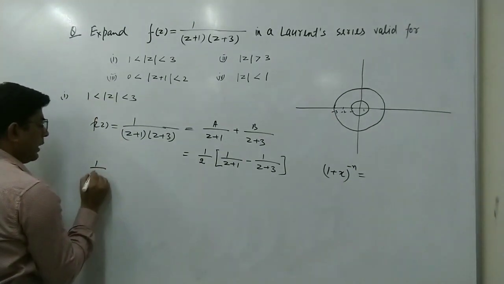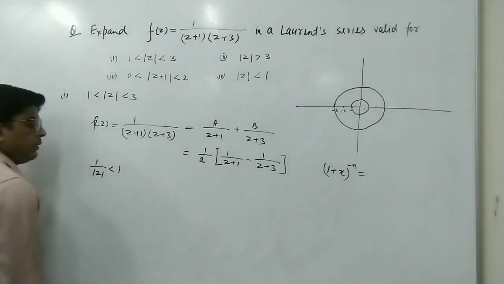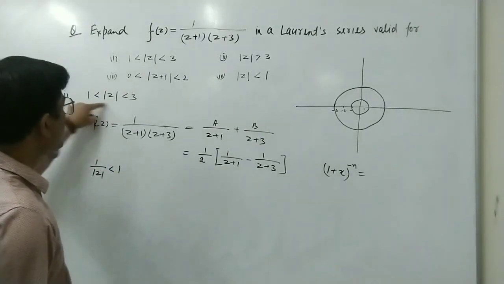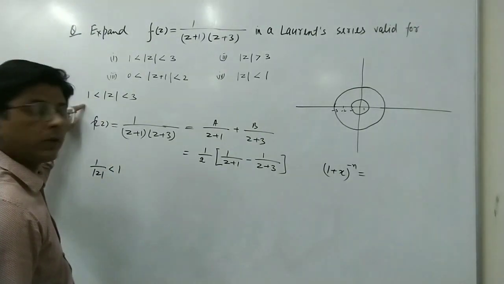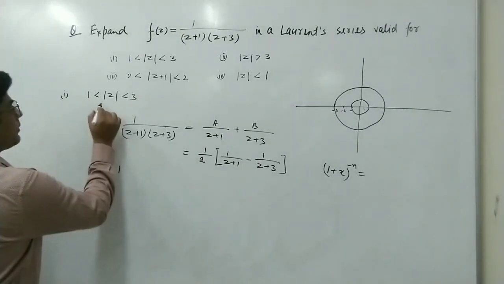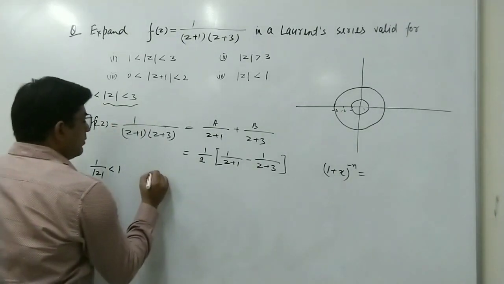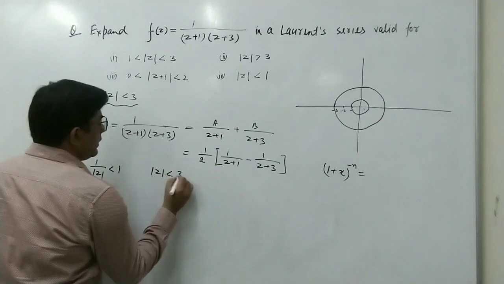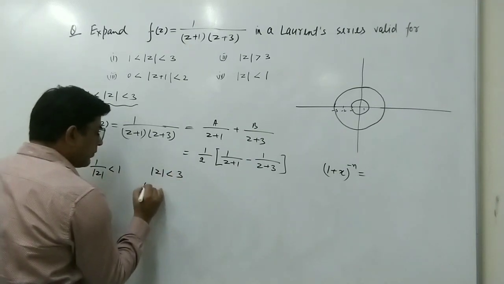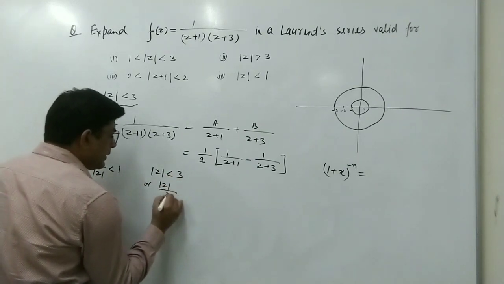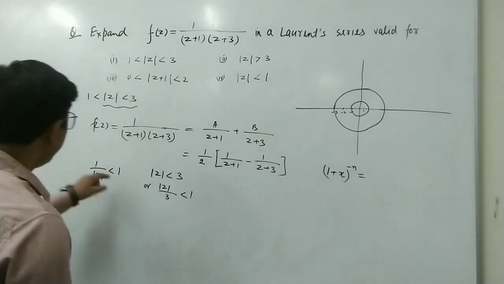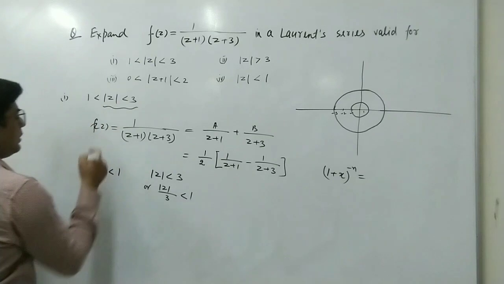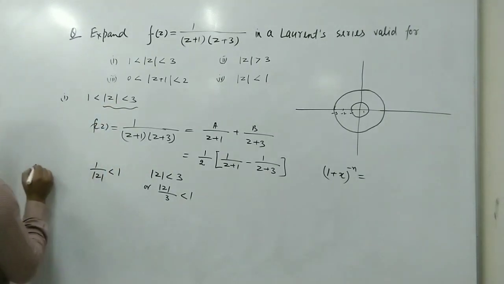So we can write 1 upon mod z is less than 1, by using the left part of this inequality. And by using the right part, here we have mod z less than 3, so we can write this as mod z upon 3 less than 1.